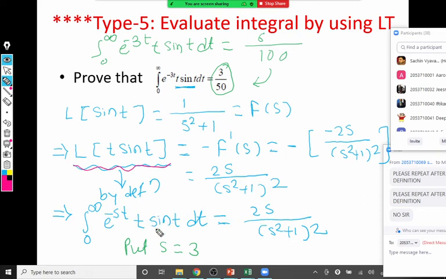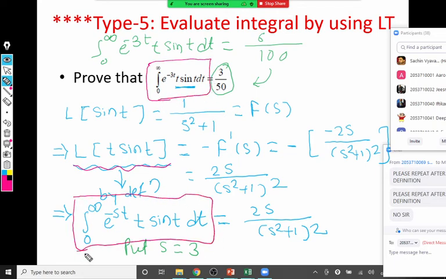Now which integral do we want? This integral we want. If you compare these two integrands together, here is e raised to minus 3t, here is e raised to minus st. So what should be s? s should be 3. So we are just putting s equal to 3 on both sides and you get the required answer there. Is that clear? Okay.